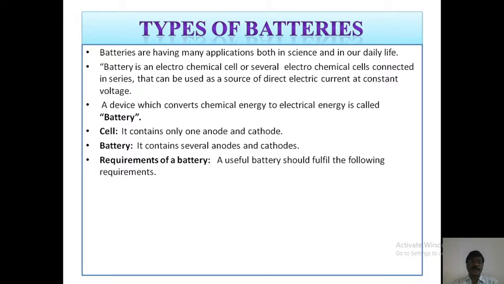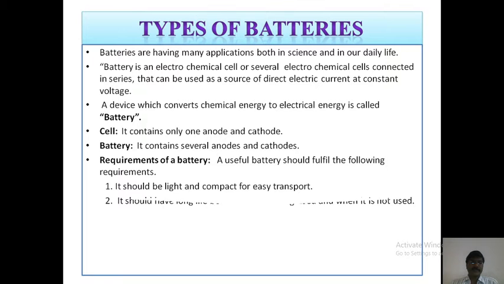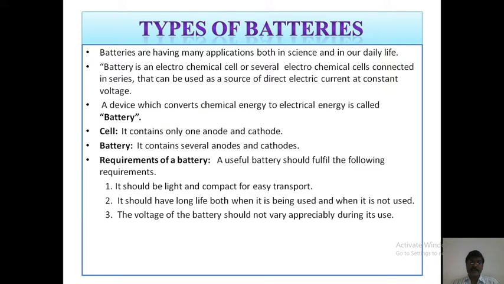Next, what are the requirements of a battery? A useful battery should fulfill the following requirements. They are: it should be light and compact for easy transport. It should have a long life both when it is being used and when it is not used. The voltage of the battery should not vary appreciably during its use.